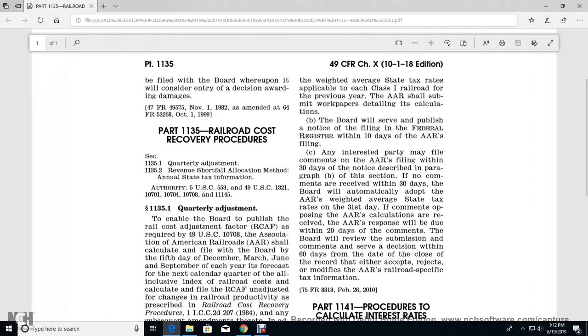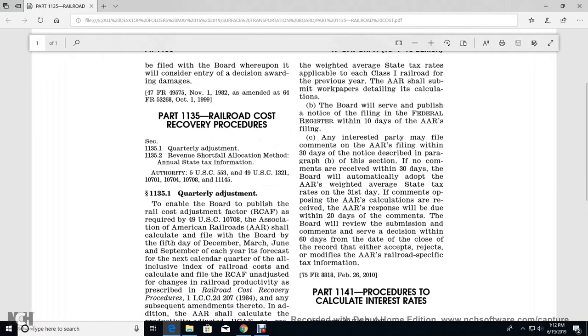Part 1135, Railroad Cost Recovery Procedure. 1135-1, Quarterly Adjustment. 1135-2, Revenue Shortfall Allocation Method of the Annual State Tax Information.